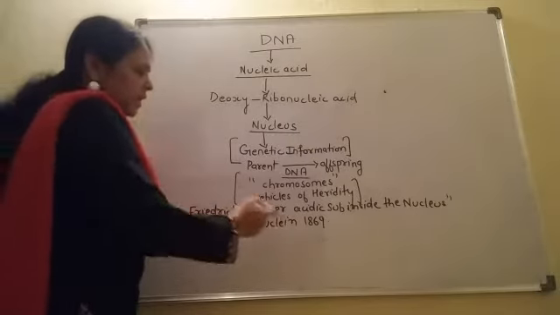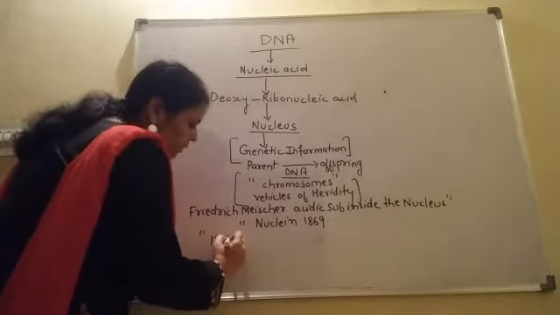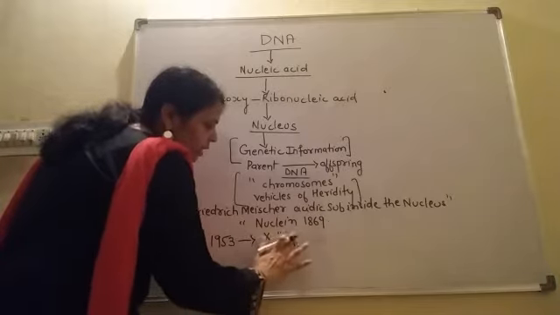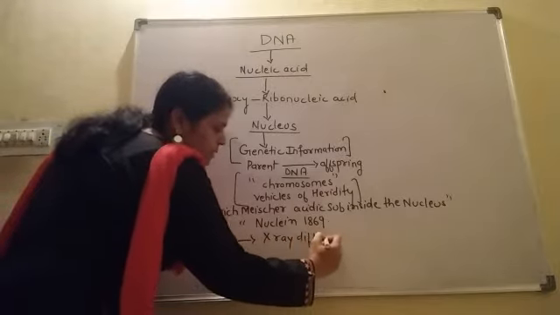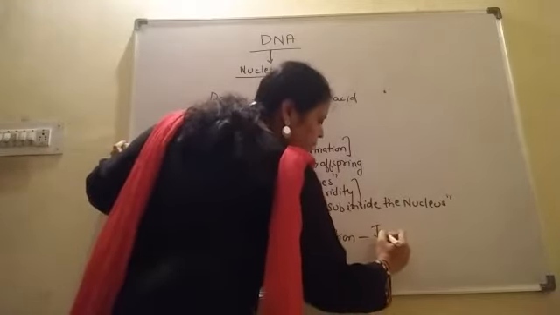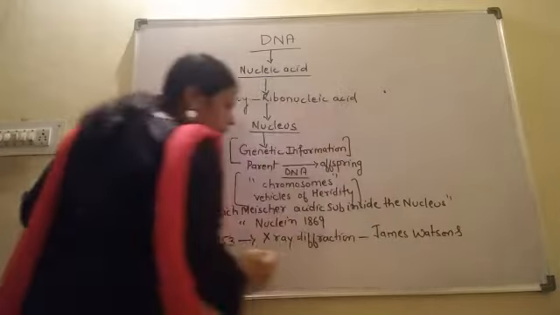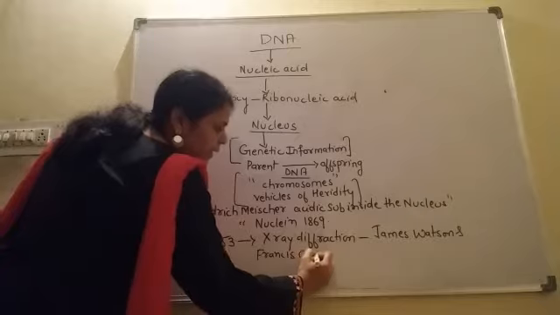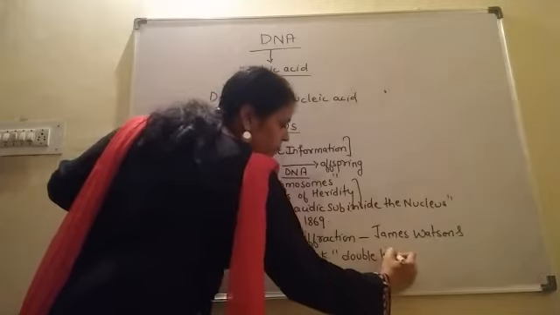After nearly 80 to 90 years, in 1953, with the help of X-ray diffraction studies, two scientists named James Watson and Francis Crick discovered the double helical model of DNA, or double helical structure of DNA.